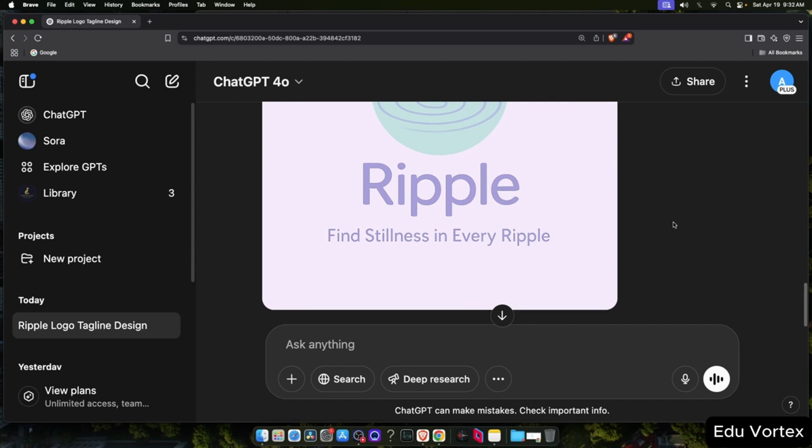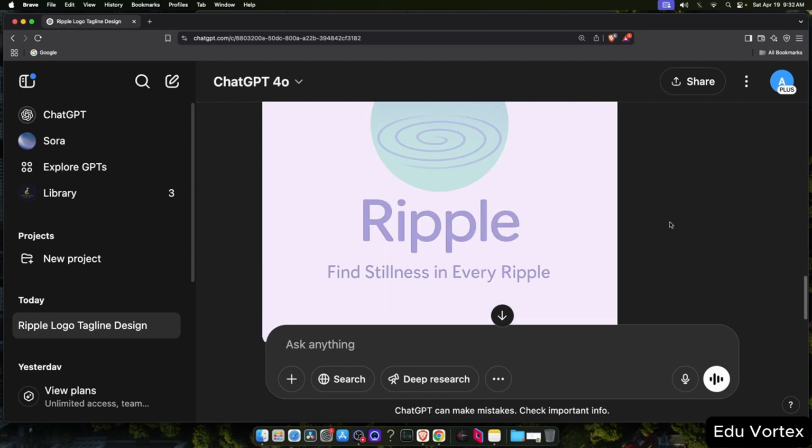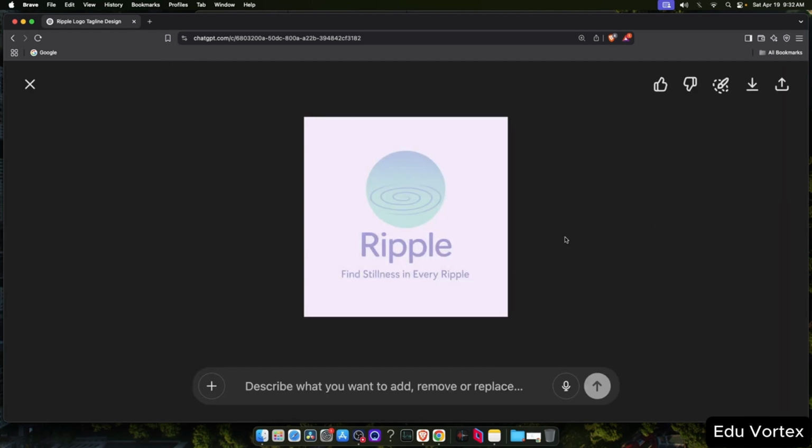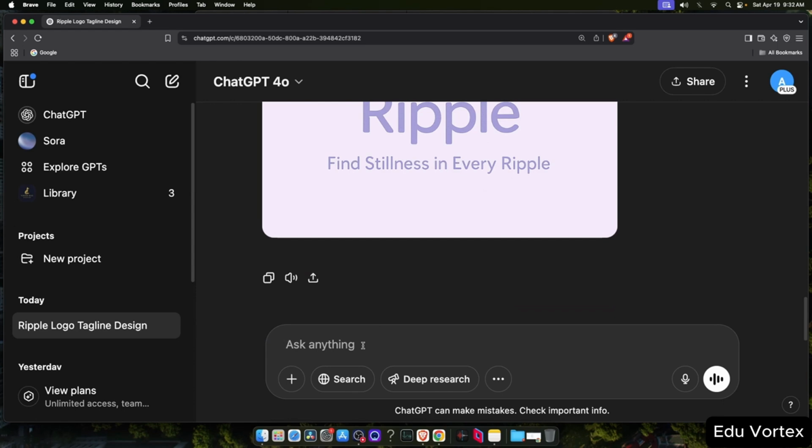After a couple of minutes, the new version is ready, and you can see that the tagline "Find stillness in every ripple" has been beautifully added to the design. This is a really simple and effective way to update an existing logo. Now, I want to take it a step further.